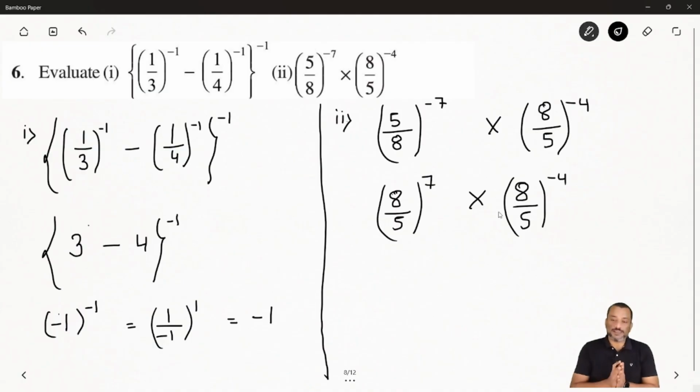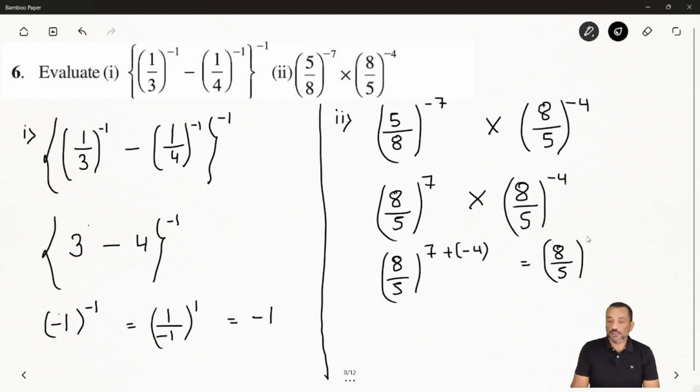Now you can see both sides your base is the same. Okay, so what will we apply? Product rule. So we can say 8 over 5 to the power 7 plus minus 4. So how much will you get here? You will get 8 over 5 and the whole exponent you will get 3. So now you can say 8 to the power 3 by 5 to the power 3. So you know 8 cube is equal to how much? 512, and 5 cube is equal to how much? 125. So hope you understand this one.